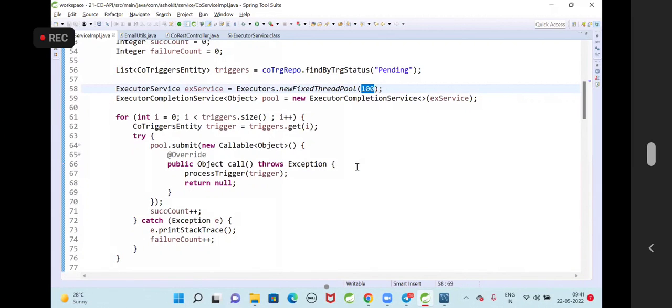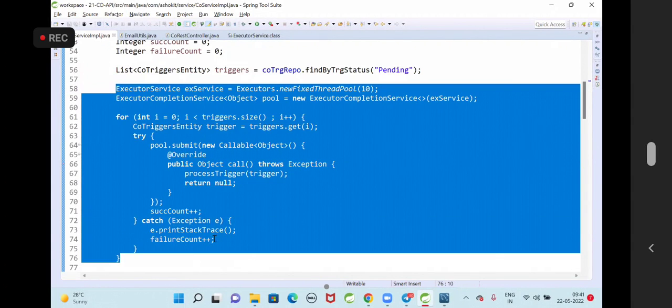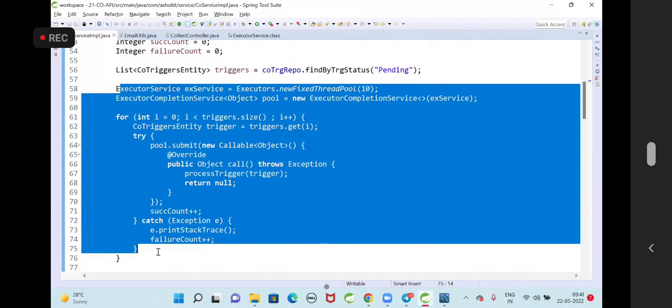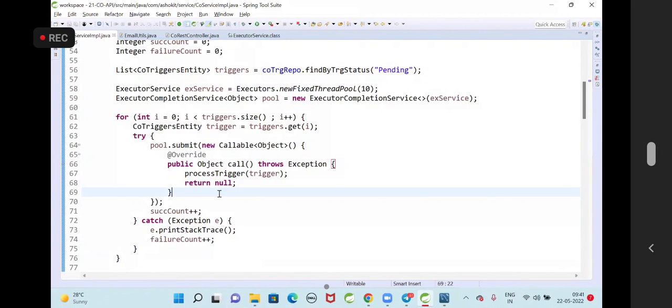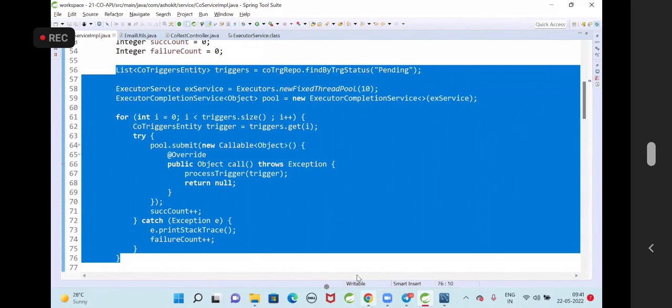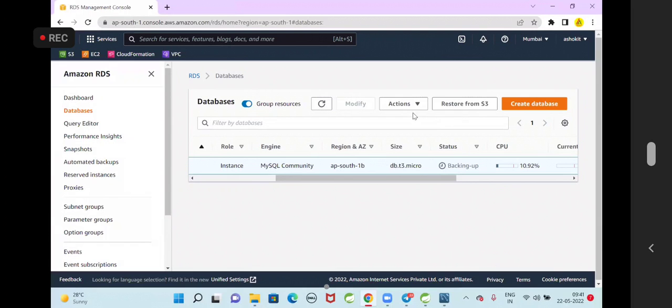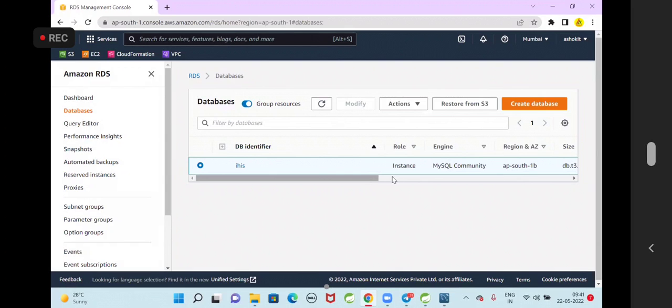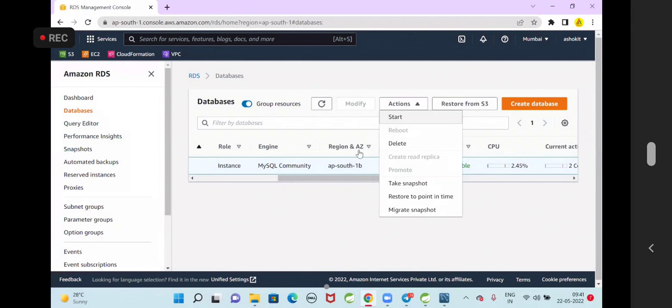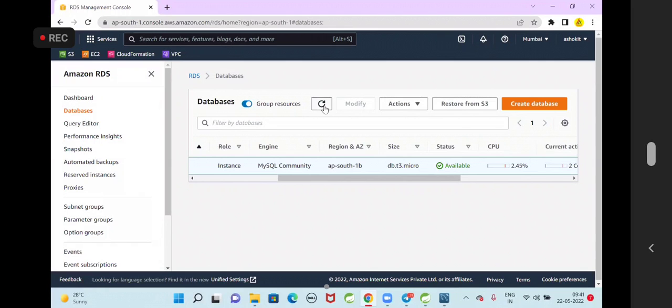But our laptops are just 8 GB RAM. 10-15 threads is the maximum you can use because our hardware is very limited. We are using a 500 GB hard disk and 8 GB RAM. In the company, they are going to use 1000 GBs of RAM. Now when your hardware is supporting, then you can take multiple threads also.